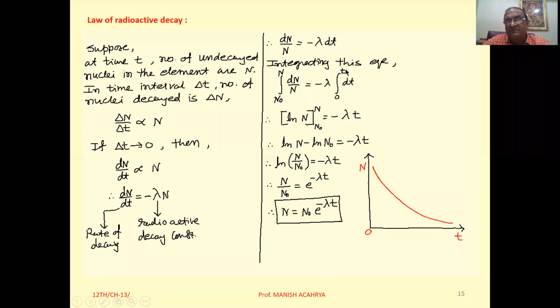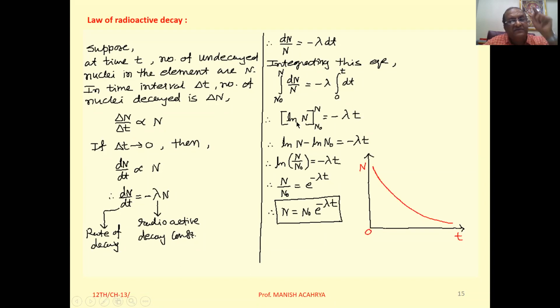So here the limits, on the right hand side we can take 0 to t, and on the left hand side we can take N0 to N. Now integration 1 upon N dN, that is ln N, with limits N0 to N, and integration dt, that is t, with limits 0 to t, so simply you can write t, so minus lambda into t on the right hand side.